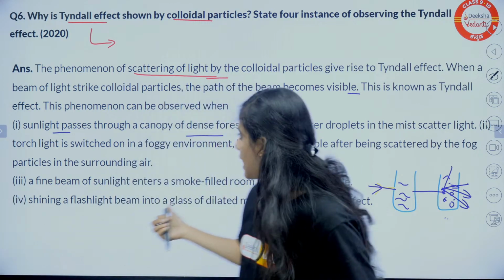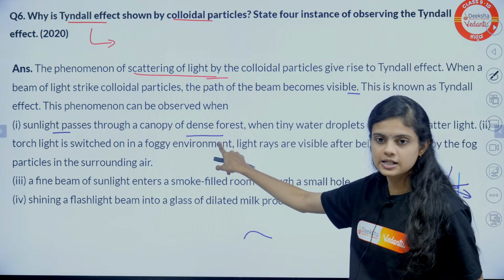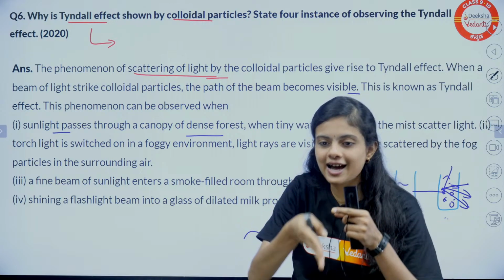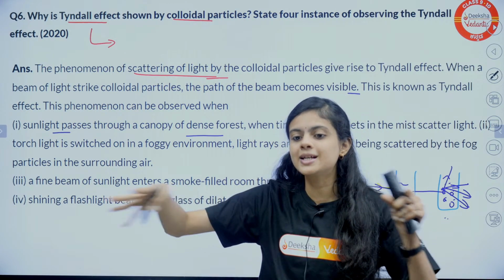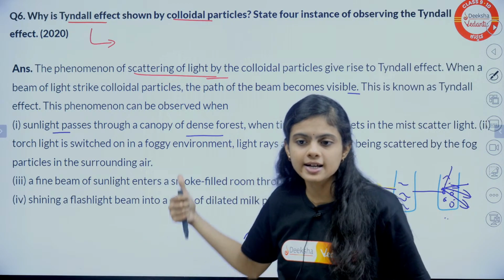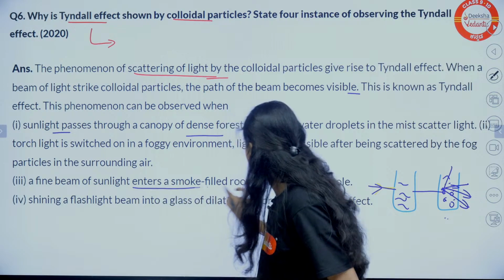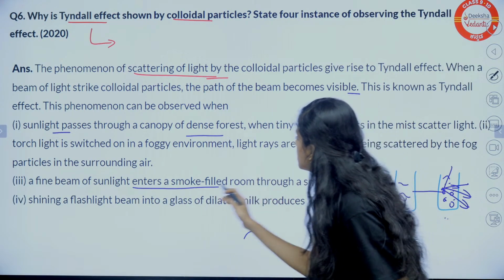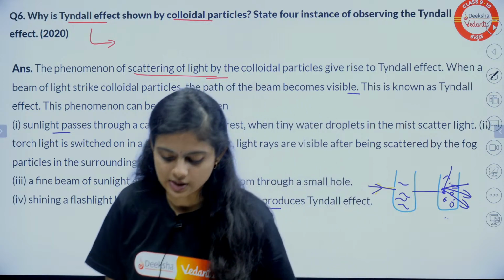Then there are some examples like sunlight passing through the canopy of a dense forest. From a dense forest, if sunlight is passing through a small gap, it will be scattered everywhere, right? These are the examples. And you can consider light entering a smoky room, the shining of a flashlight. This is what we have discussed.